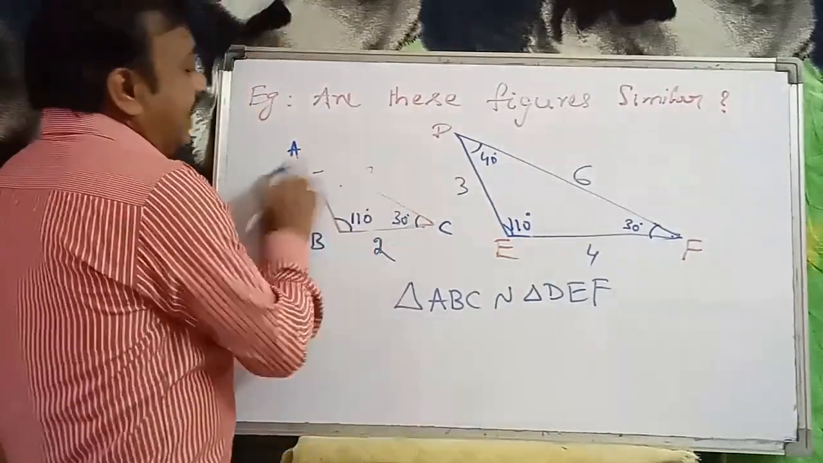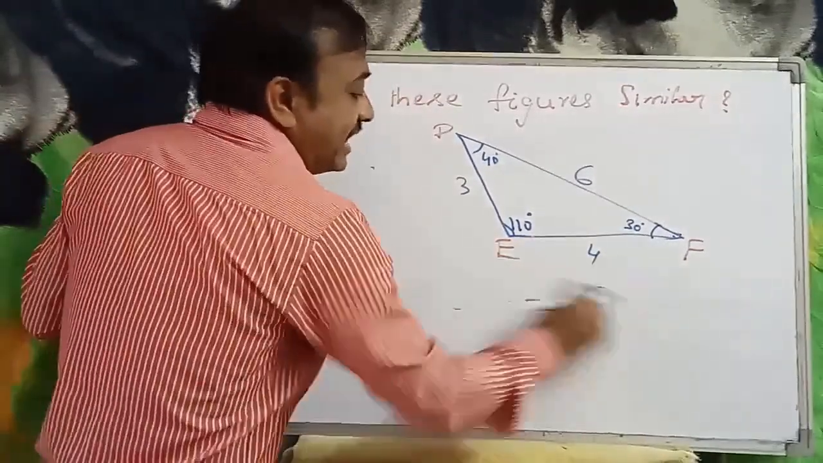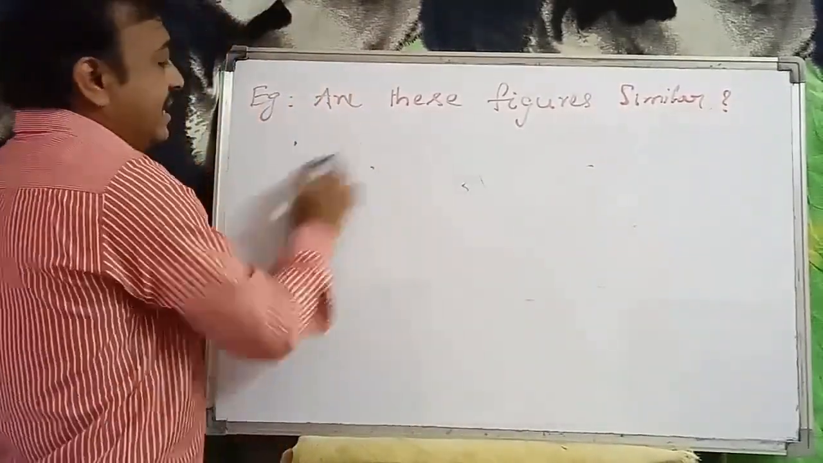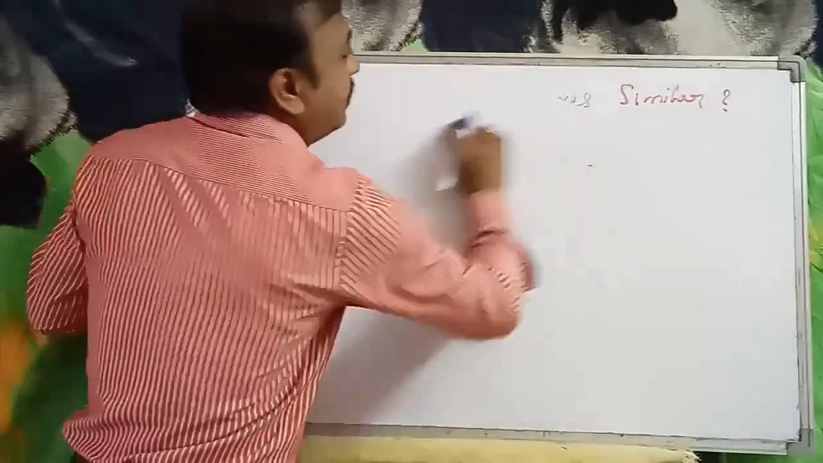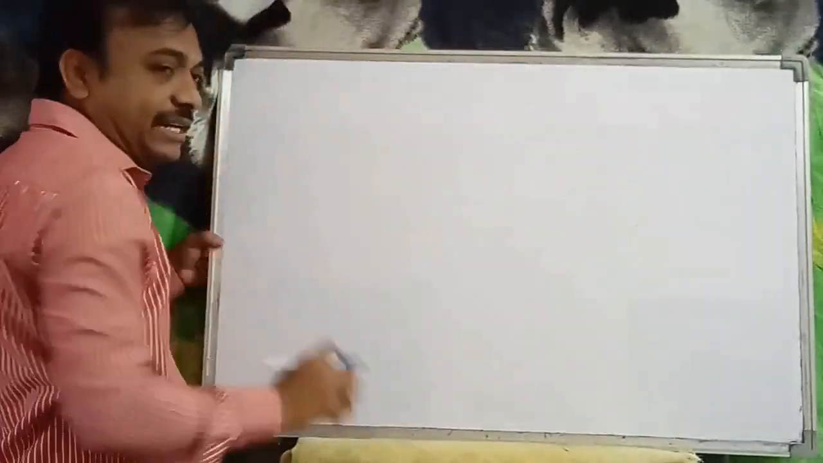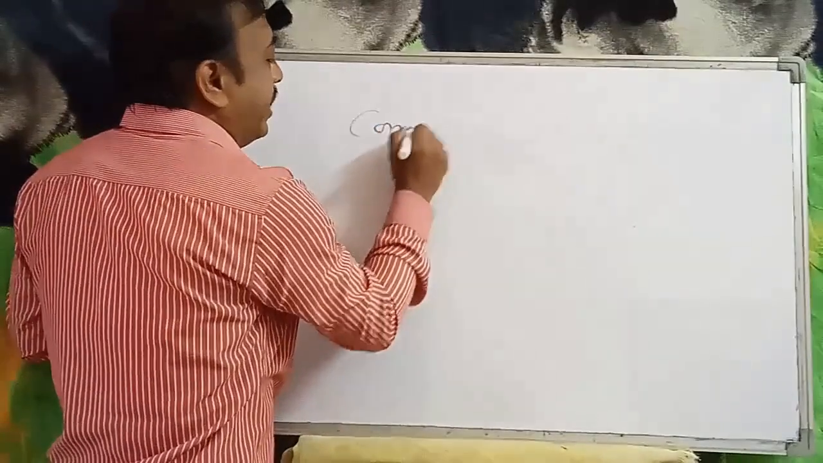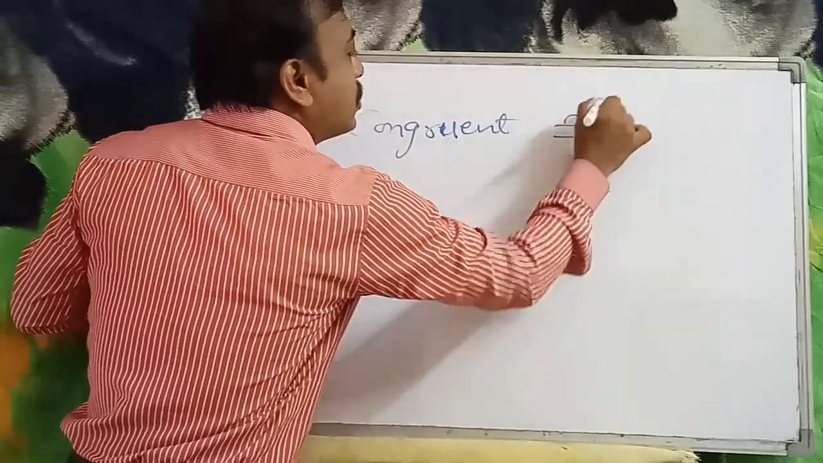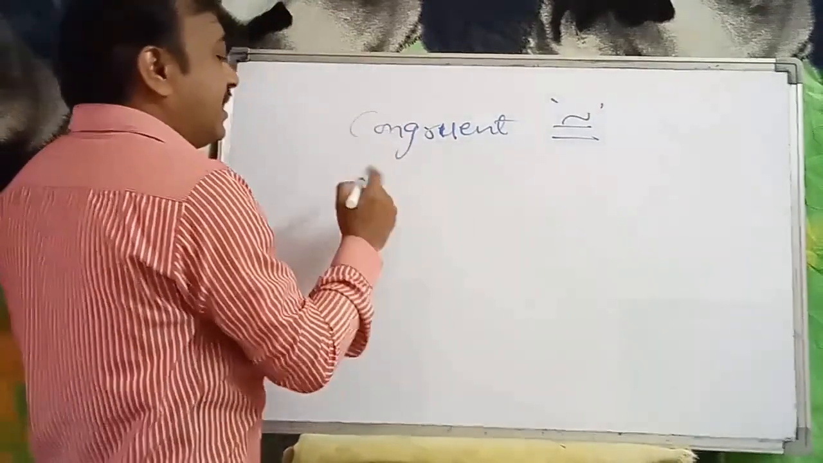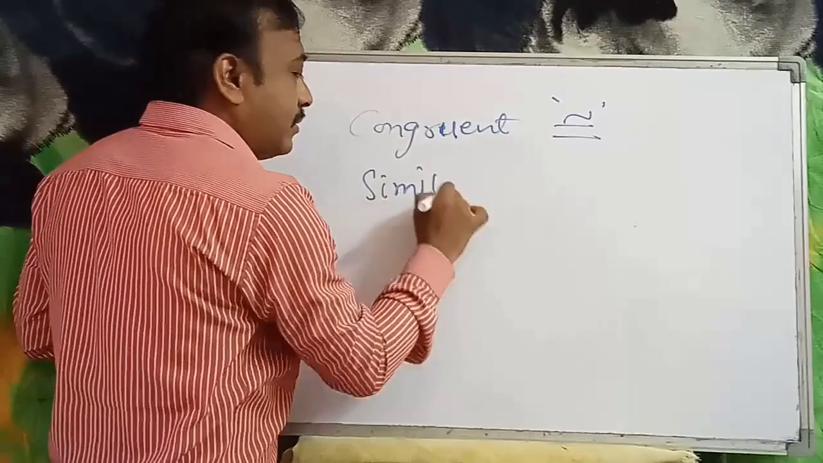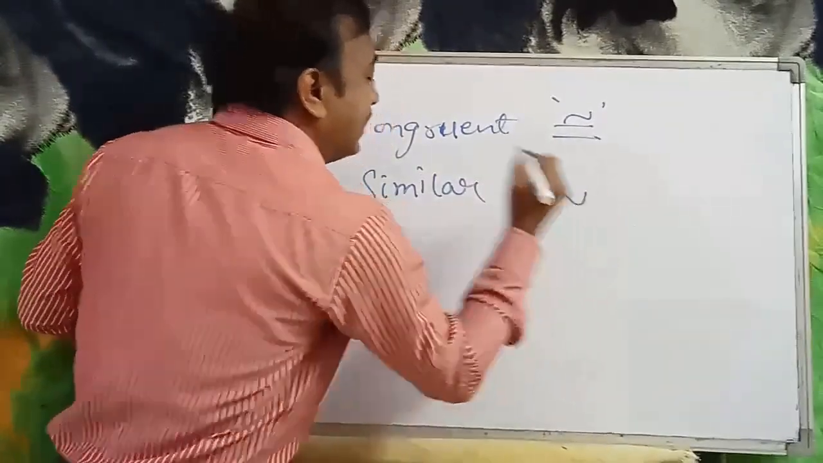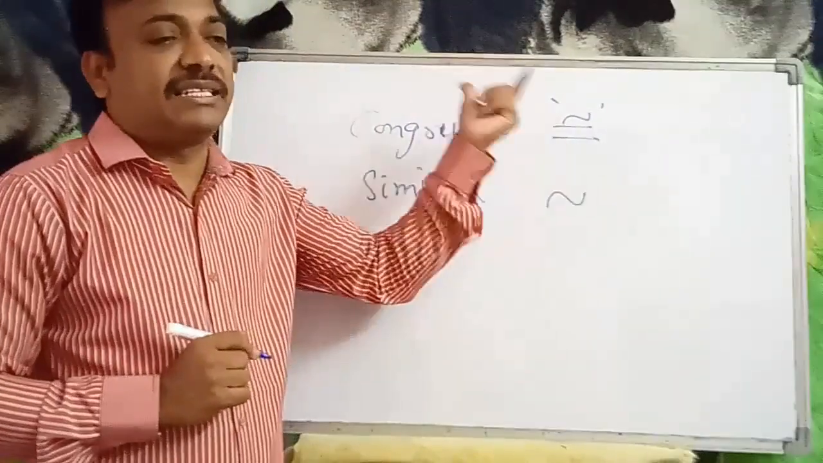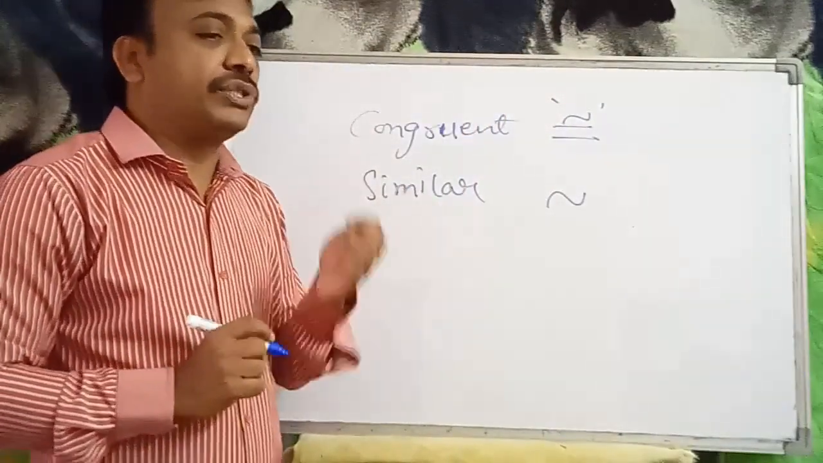Now, the similarity symbol is this, but don't get confused between the similarity condition and the congruent condition. This is the congruent symbol. But for similarity, just this one. This is the similar symbol and this is the congruent symbol. Do not get confused.